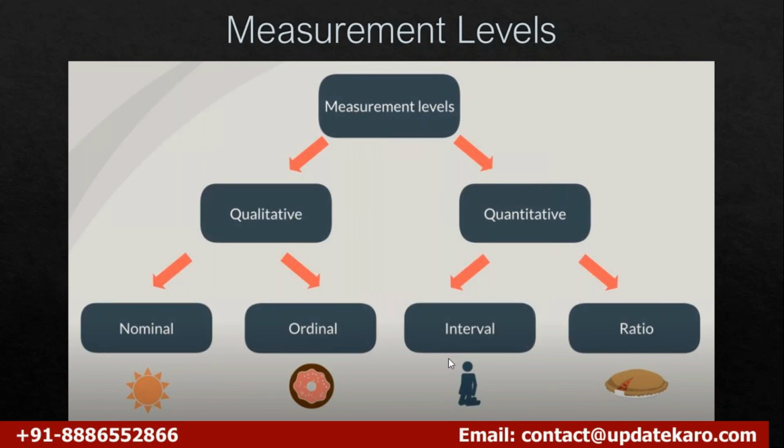But when you say 0 degrees Fahrenheit or 10 degrees Fahrenheit, it is something else on the absolute scale. That is the reason we classify them as interval measurement levels, right? So this is the gist of today's discussion.